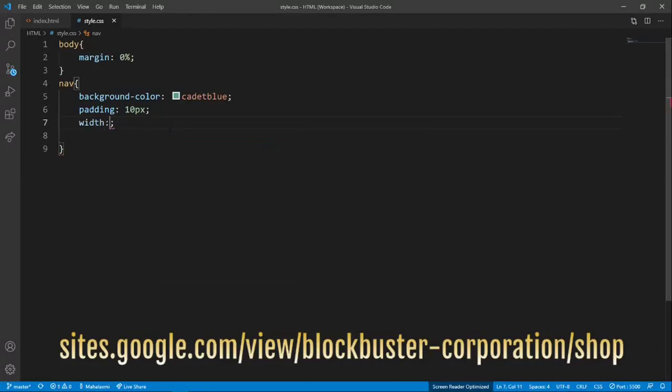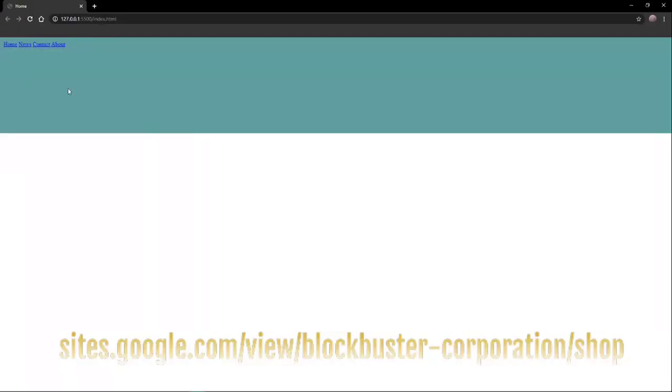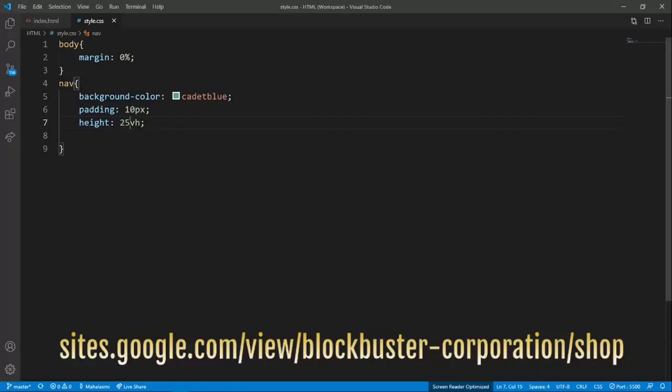It will give you a lot of headache. So it's actually the height. Height is 25 VH.